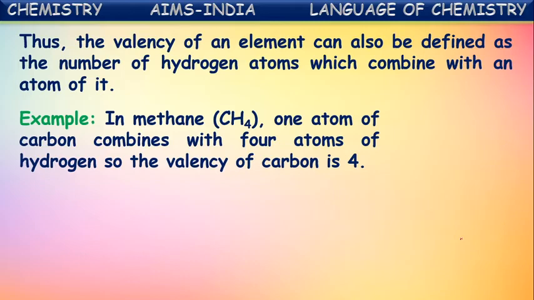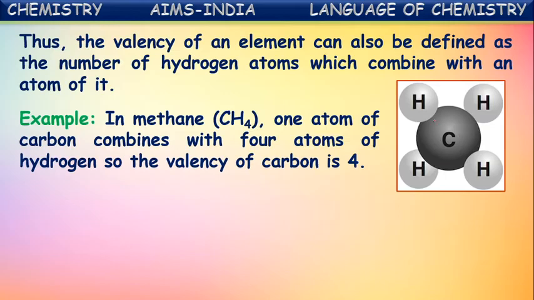See here, in the methane molecule, each carbon is combined with four hydrogens. So 4 is taken as the valency of carbon.